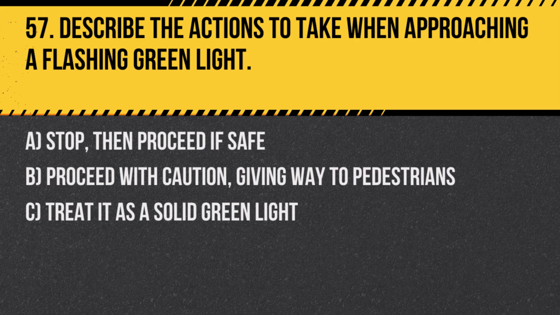Question 57. Describe the actions to take when approaching a flashing green light. A. Stop, then proceed if safe. B. Proceed with caution, giving way to pedestrians. C. Treat it as a solid green light.